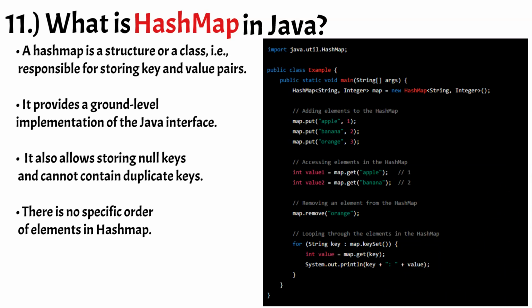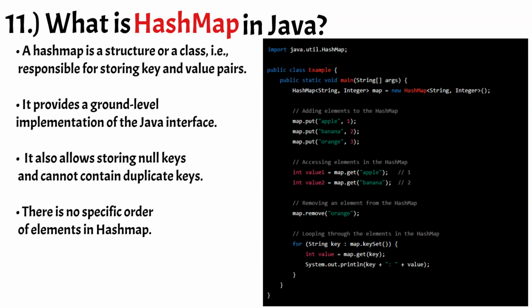Here's an example of how to create a HashMap in Java. In this example, we create a HashMap with string keys and integer values, and then add 3 key value pairs to it using the put method. We then access values in the HashMap using the get method, remove a key value pair using the remove method, and loop through the remaining key value pairs using a for each loop and the keyset method.